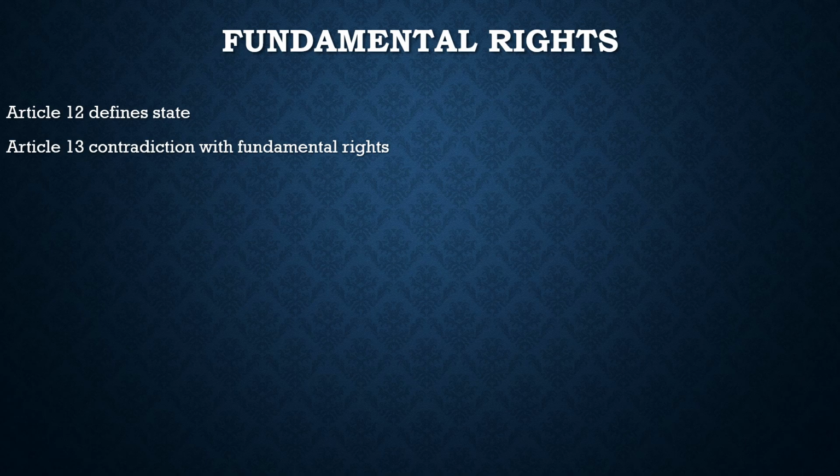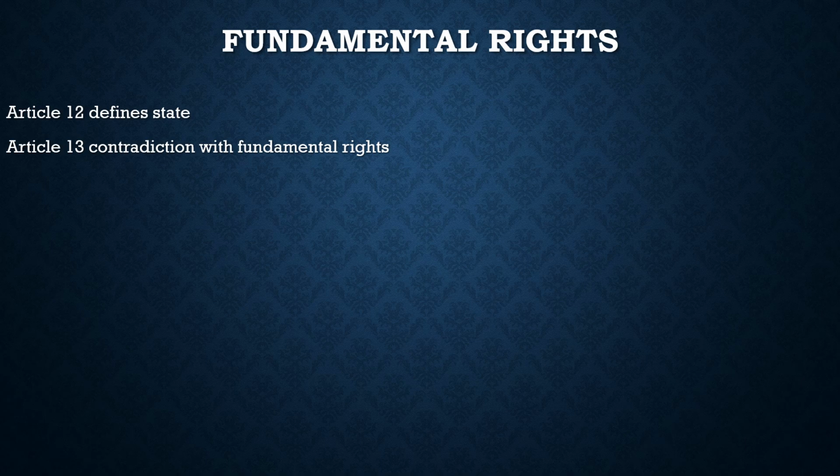Here Article 12 comes, which is the start of the fundamental rights. It defines the term state, which we will mention in our complaints and which is mentioned many times in the fundamental rights too. So what does Article 12 do? It defines the state.